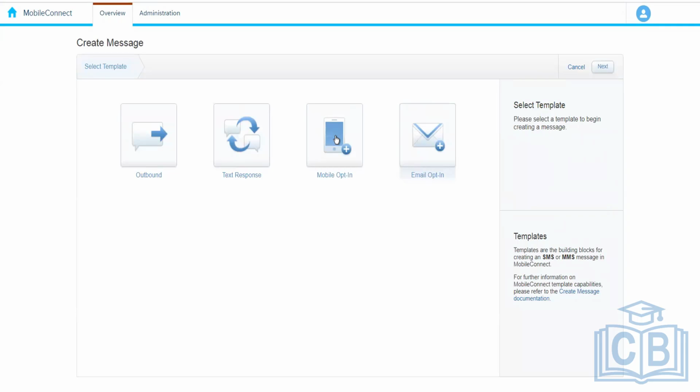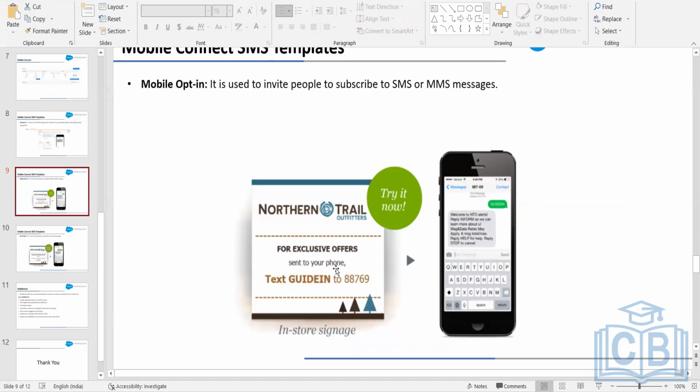Next, we have mobile opt-in. Using mobile opt-in, we can invite people to opt in for the mobile communication. Let's say we have this graphic, or maybe we have this thing going on, and we can place this on our website or on our shop, wherever we want to place it.